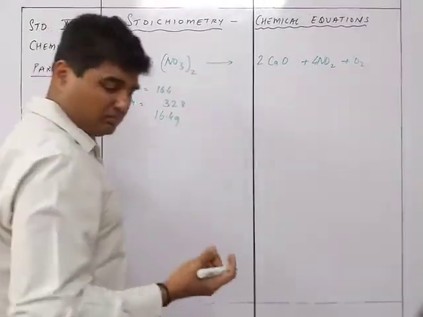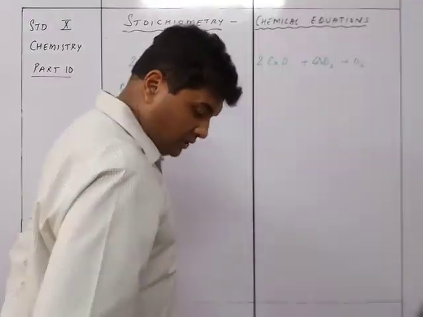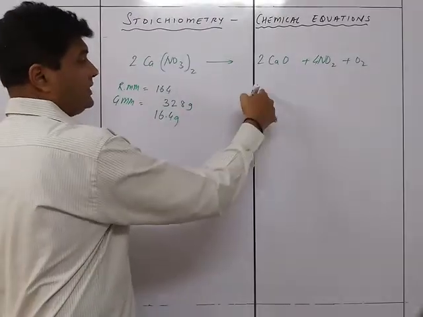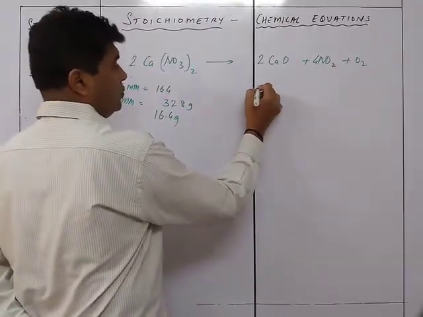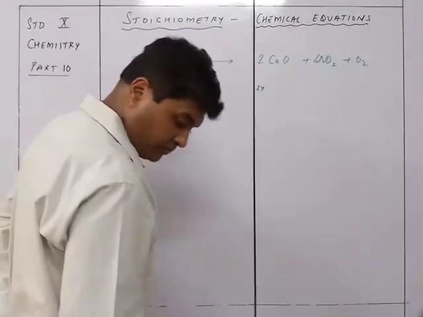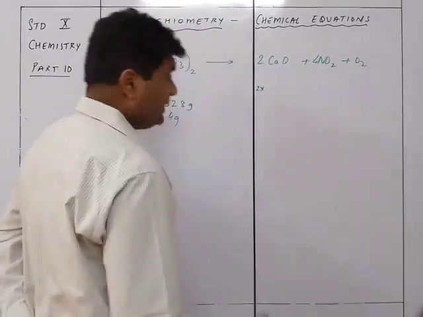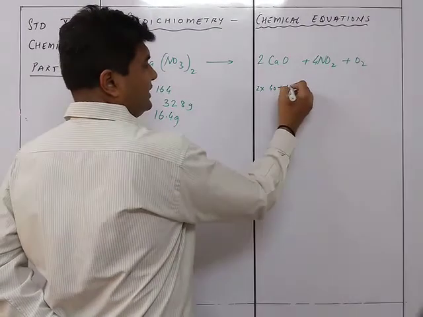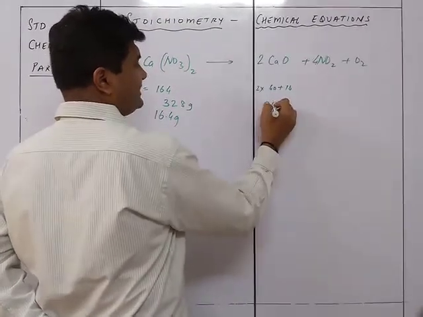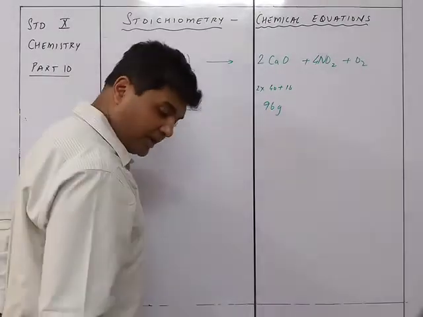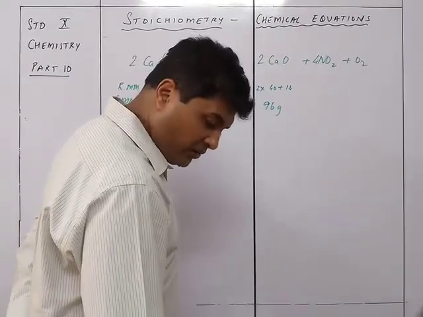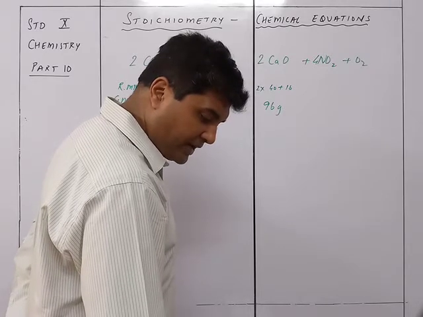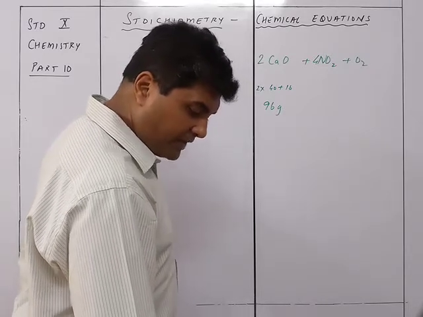Because it is AMU also. So this is, or let's take it as grams. इसके अंदर ये कितना रहेगा? This is 2 into calcium; they have given the calcium as 40, so it is 40 plus 16, so 80 plus 16 is 96 grams. And we need to find out what the other thing is. We need to calculate the volume of nitrogen dioxide obtained and the calcium oxide obtained.